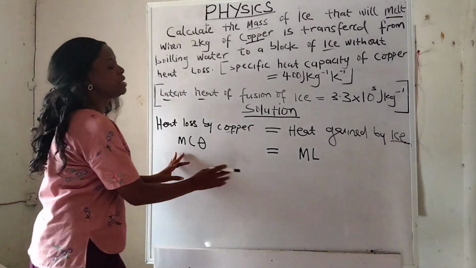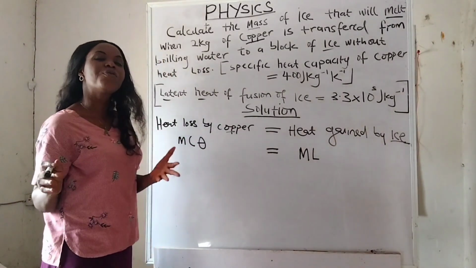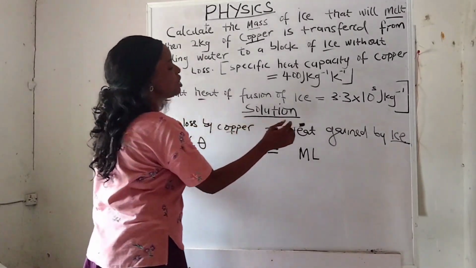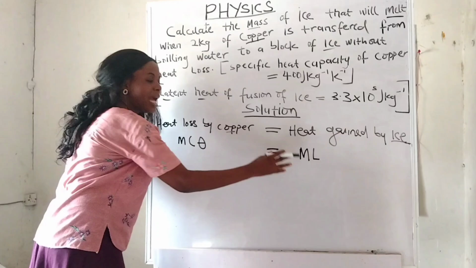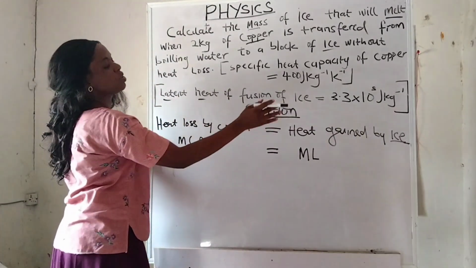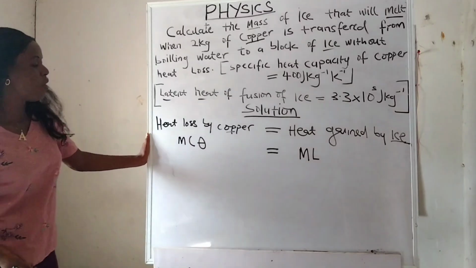Do you know why I equate these two formulas like this? Because we are solving the problem based on the fact that heat lost is equals to heat gained. So the two formulas are equal to each other to support this fact, that is heat lost is equals to heat gained. Two of them are equal. Now what next?